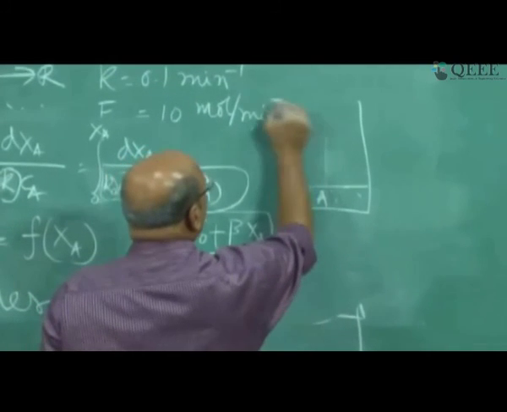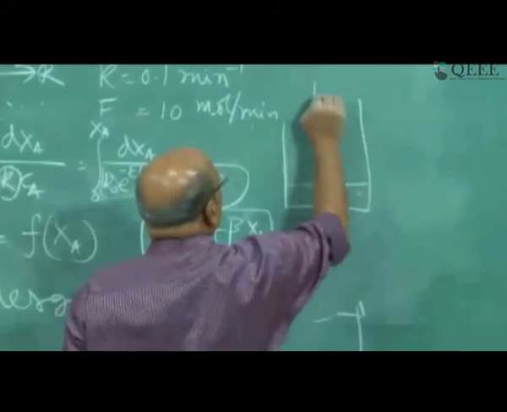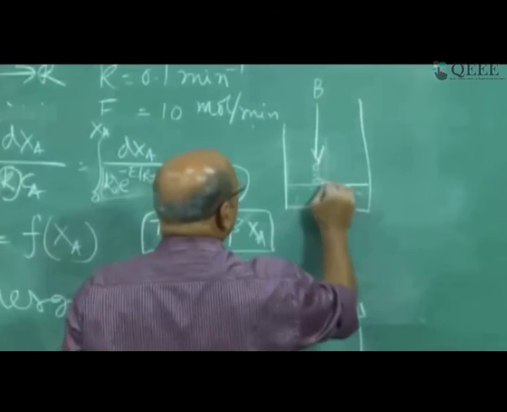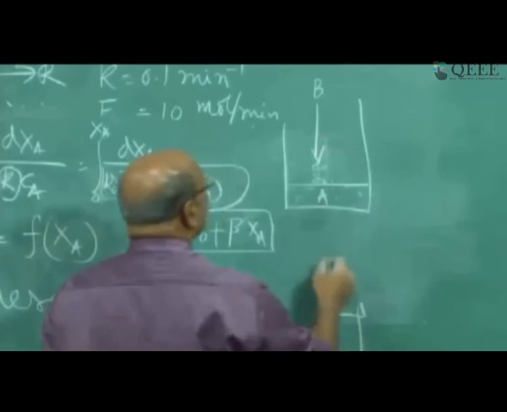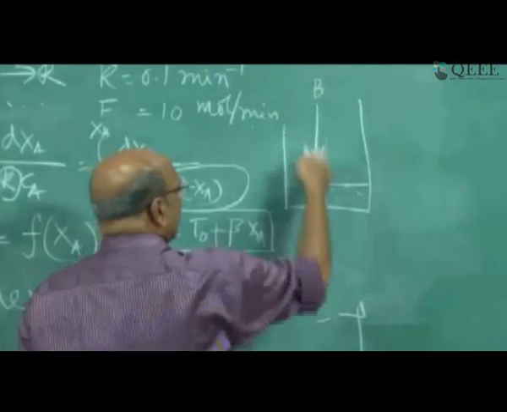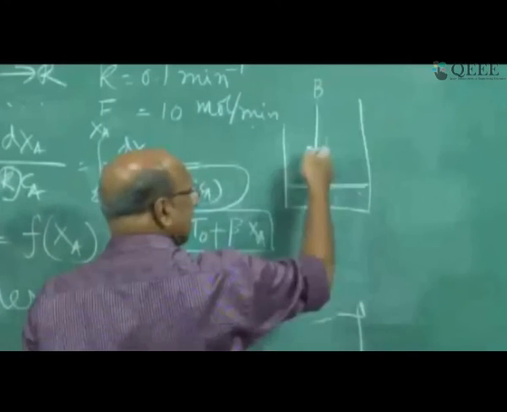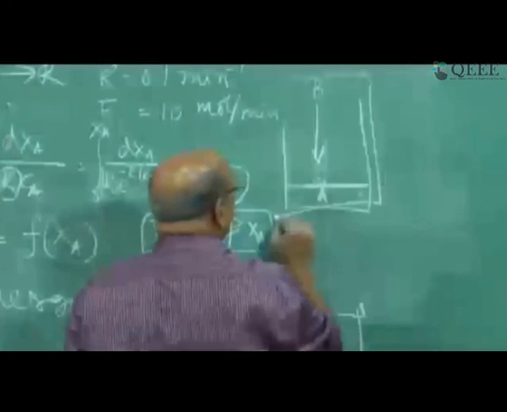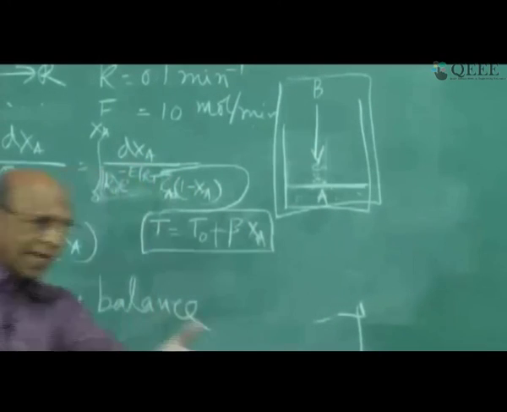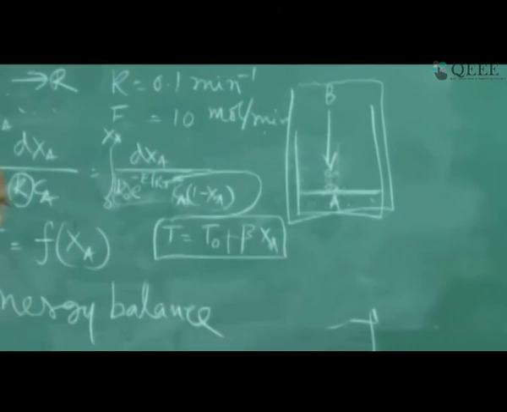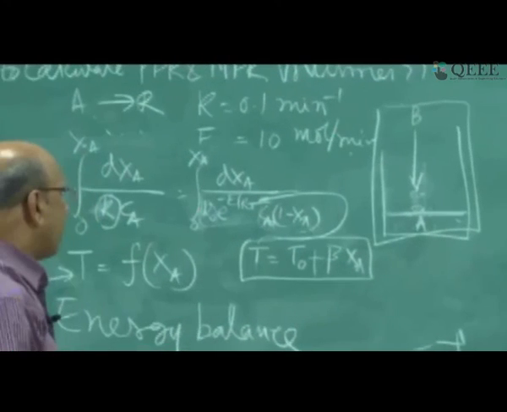And now slowly you add B, maybe drop by drop. Right? This is semi-continuous or fed batch. Right? This is batch and now you are again feeding with some other thing. This analysis is totally different. So you cannot have mixed flow reactor as that of fed batch.